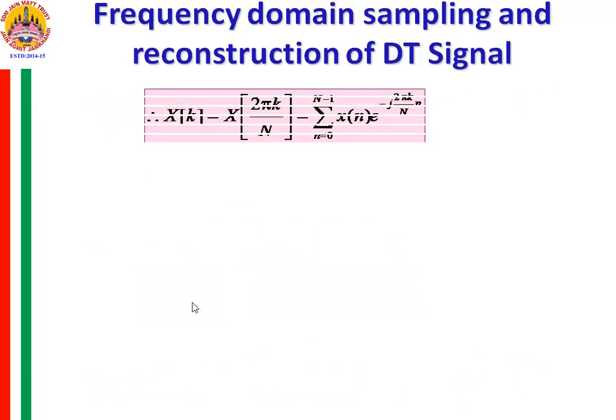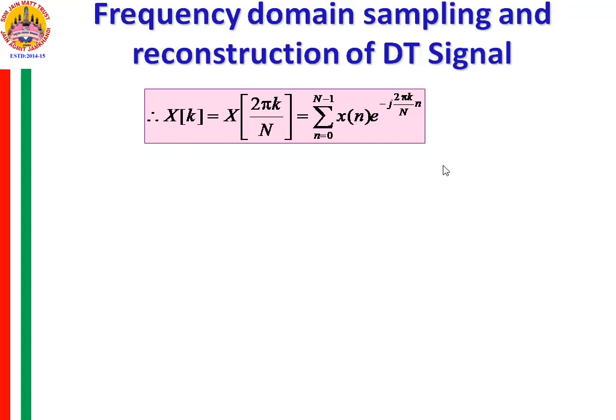And just rewriting this X of 2 pi k by N as X of k, because k is the only variable and 2 pi and capital N are constants. So instead of representing it by X of 2 pi k by N, we denote this DFT by X of k.